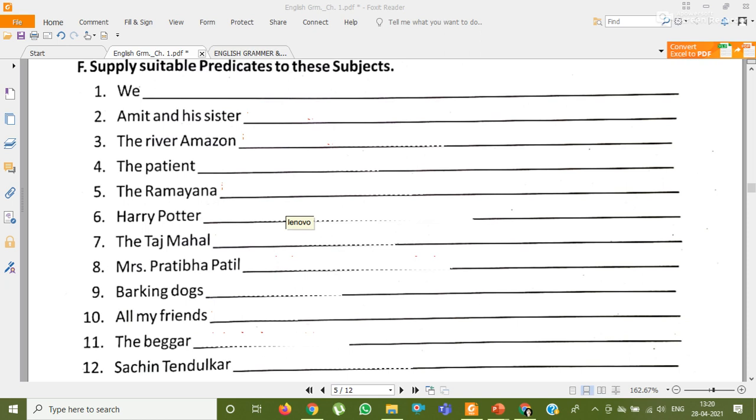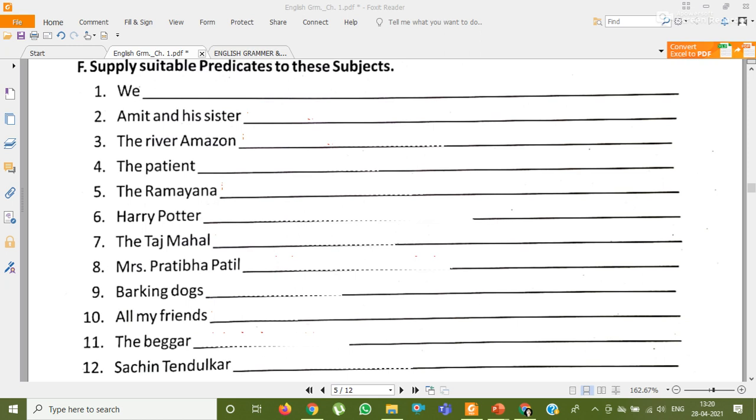You have to complete it with the predicate part. आपको कुछ भी, you can write anything, okay, but keep the rules in mind. Okay, how to begin. You have to begin with some verb or helping verb. Okay, like here first one, we. Okay, you can write anything.